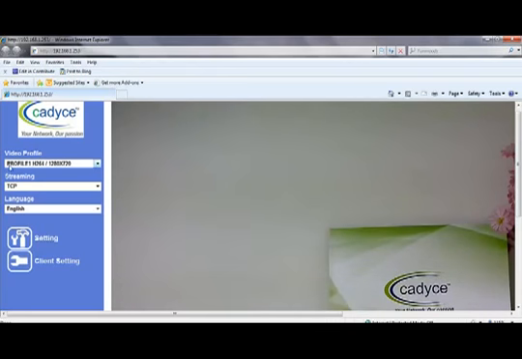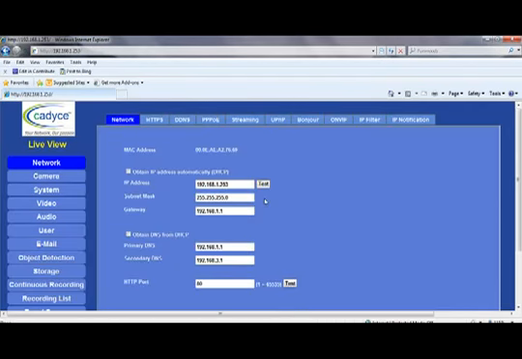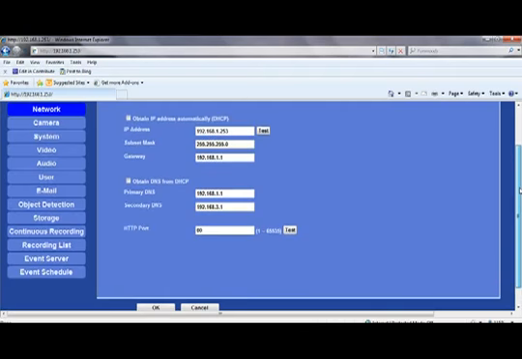Using web browser, we can set different video profiles depending on the requirement. We can set different parameters of the IP camera. Default username is admin and the default password is also admin. Here we can set various parameters for the IP camera. We can schedule recording. We can schedule object detection, that is motion detection.